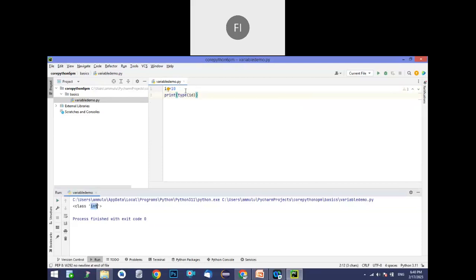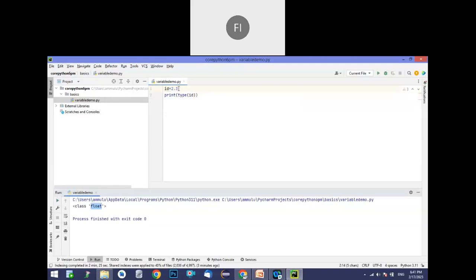Now if I take the same thing, for example 2.3, the same id will be converted to a float. That means the name doesn't make any sense. The value we are assigning is what the system uses to understand what it is.